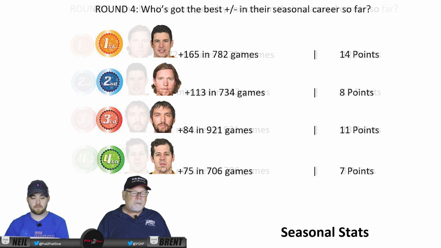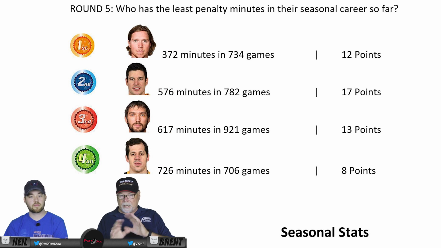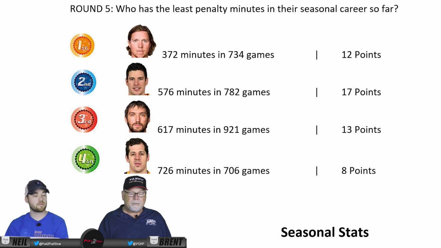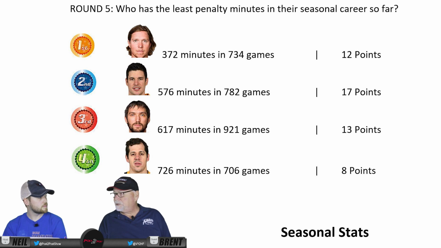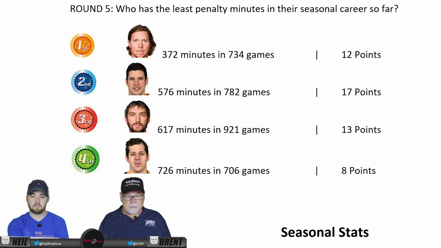The next is who has the fewest penalty minutes in their seasonal career so far. This is regular season. So the fewest penalty minutes is Backstrom. In 734 games, he has only 372 penalty minutes. And that's pretty good. Not bad. Sidney Crosby, 506 penalty minutes in his 782 games. Ovechkin, 617 minutes in his 921. And Malkin, 726 minutes in 706 games.